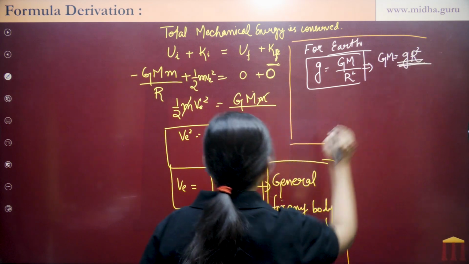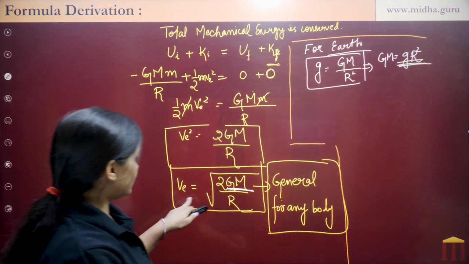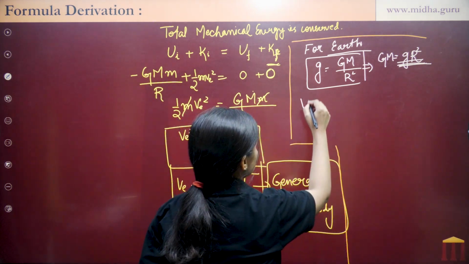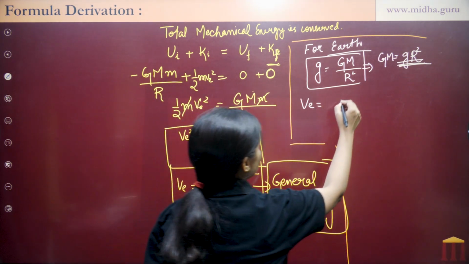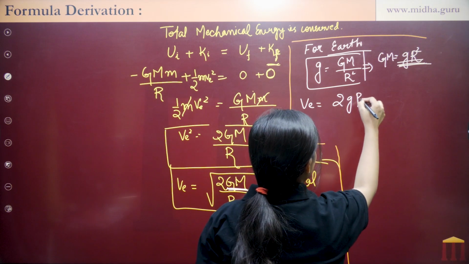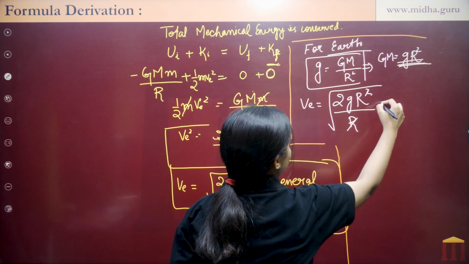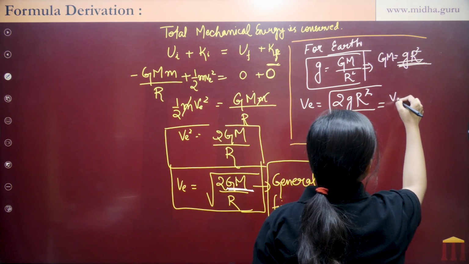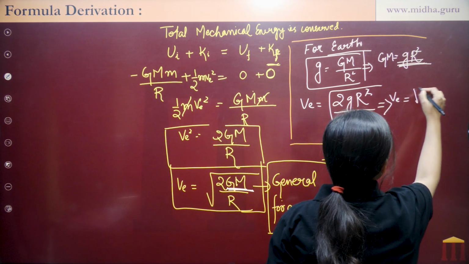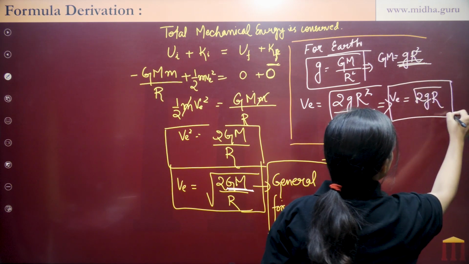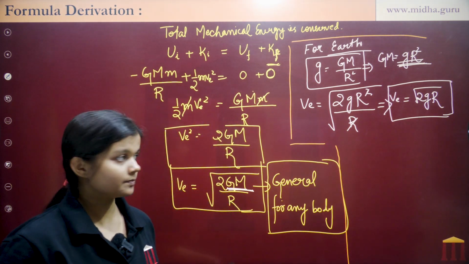Putting this value in the equation, in the place of GM we put g r square. So escape velocity will become root over 2 g r square upon r. This r and r are cancelled. So escape velocity is root over 2 g r. This is the escape velocity for Earth, right?